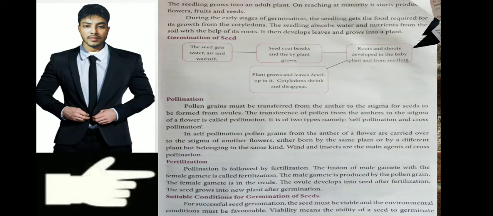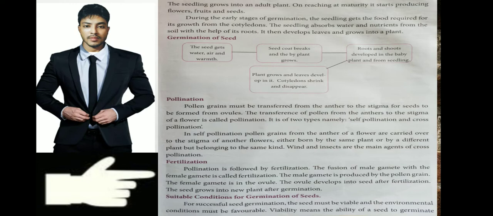And in the next process, we will learn about germination of seeds. The seed gets water and warmth. After that, the seed coat breaks and the baby plant grows. When the seed gets water, it will break and a small plant will come out, and from that, roots and shoots. Shoot means the branches that go upward out of the ground, and the root goes inside the ground. At the end the plant grows, leaves develop on it, and the plant will grow some leaves outside.